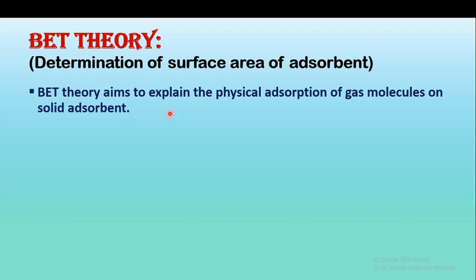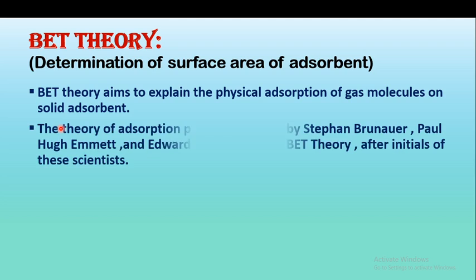So, this theory aims to explain the physical adsorption of gas molecules. We have already studied there are two types of adsorption, physical adsorption and chemical adsorption. So, BET theory explains the physical adsorption of gas molecules on a solid adsorbent. And the theory of adsorption was proposed in 1938 by these three scientists, that is Stephen Brunauer, Paul Emmett and Edward Teller. So this group of three scientists is known as BET theory.